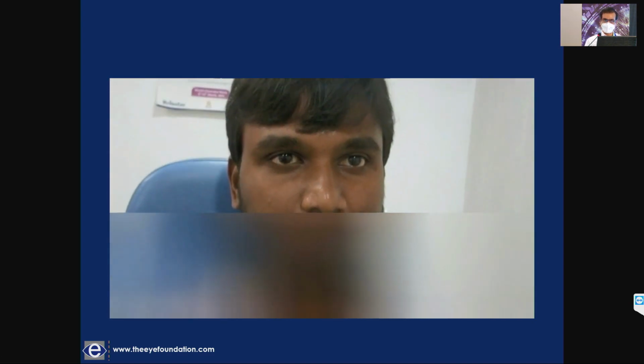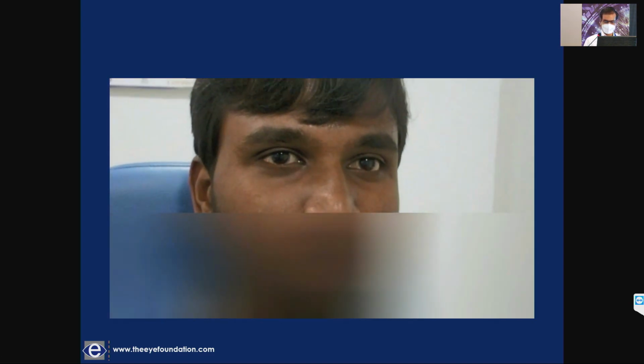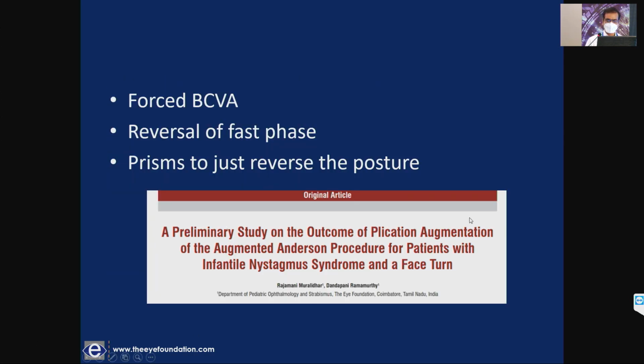There are so many techniques, but all of them are based on the same principle: move the eyes symmetrically in the direction of the head posture. So this is after surgery. What we did was a plication augmentation of the augmented Anderson procedure. The augmented Anderson procedure was popularized by my mentor Sharma sir, and it essentially is 12 millimeter recession of lateral rectus on one side and 9 millimeter on the other side. For larger head posture, you can add a plication.